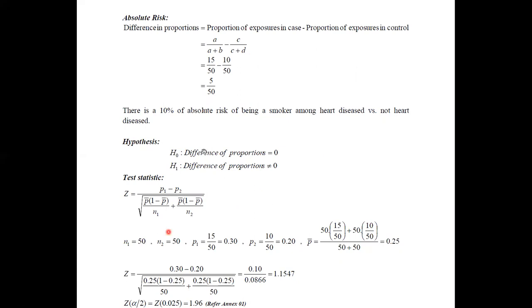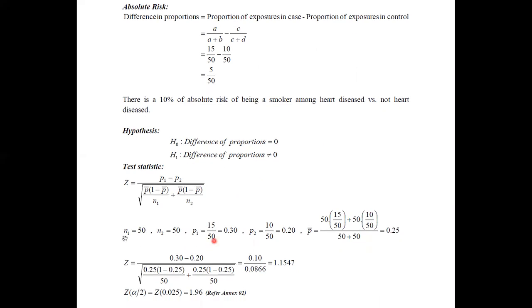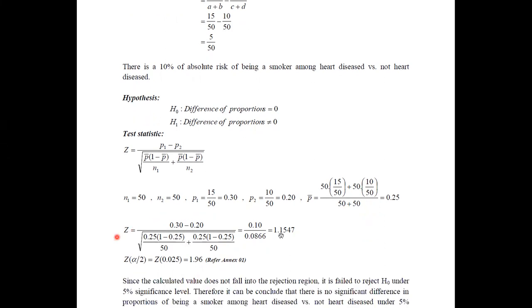Therefore, the values are N1 and N2 still 50 and 50. The values of P1 and P2 are 0.3 and 0.2, and using these values you obtain P bar as 0.25. Now, using the appropriate substitution, you do the calculation and obtain 1.1547.